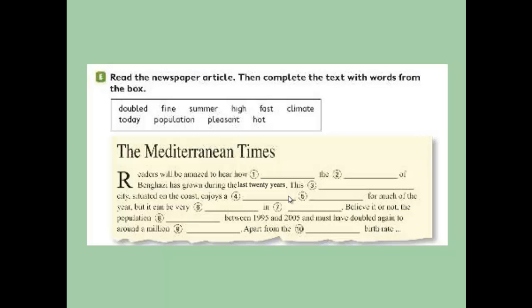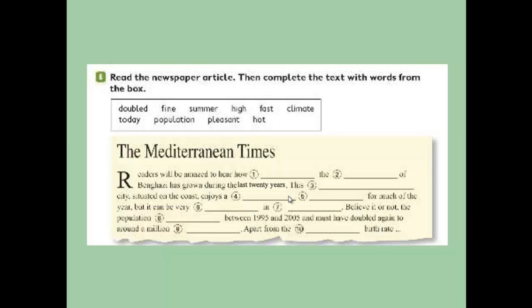So, readers will be amazed to hear how fast the population of Benghazi has grown during the last 20 years. This fine city situated on the coast enjoys a pleasant climate for much of the year, but can be very hot in summer. Believe it or not, the population doubled between 1995 and 2005 and must have doubled again to around 1 million today, apart from the high birth rate.